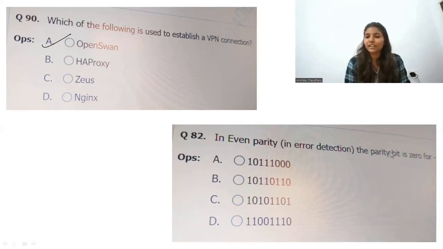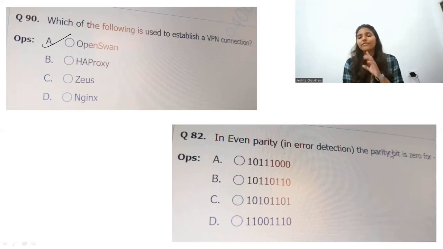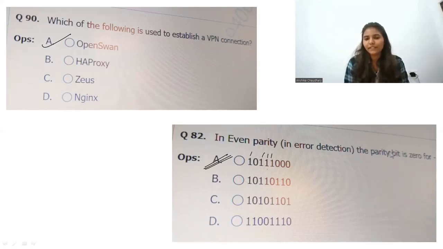In even parity in error detection, the parity bit is 0 for. So the parity bit will be 0 if the ones count is even. Okay, so let's count: 1, 2, 3, 4. So this is even. So in this, it will be a parity bit. And all the remaining options contain an odd count of 1s. Like this is containing 5 times, this is 7 times, and so on. So in even, this is the option.